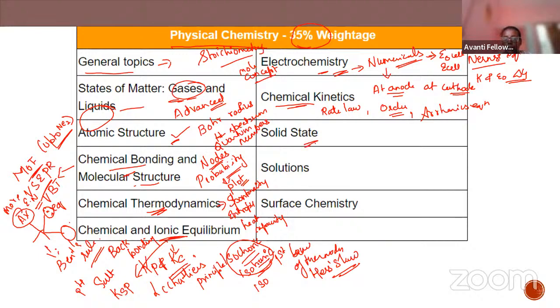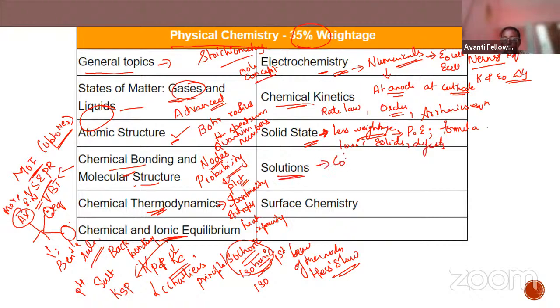Moving to solid state, this is of less weightage. You have to know the packing, the formula of the compound if it is given, types of ionic solids, and defects.